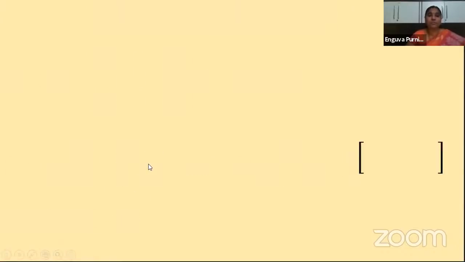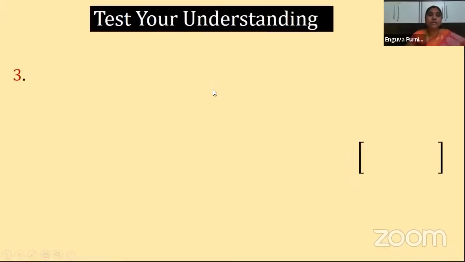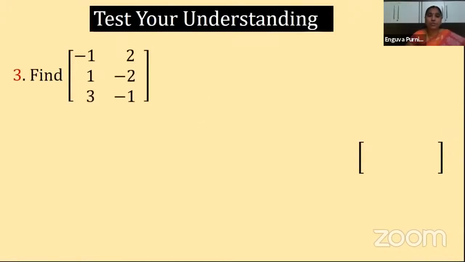Okay. Next one, the third question: find the sum of these two matrices, minus 1, 2, 1, minus 2, 3, minus 1, plus 0, 1, minus 1, 0, minus 2, 1.